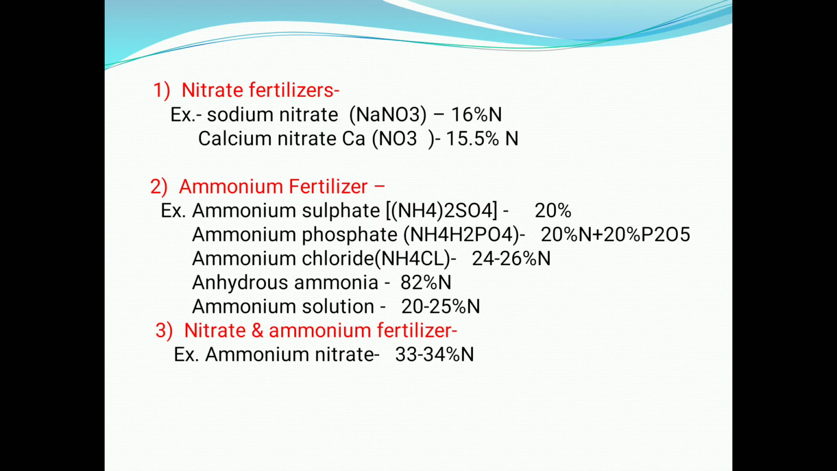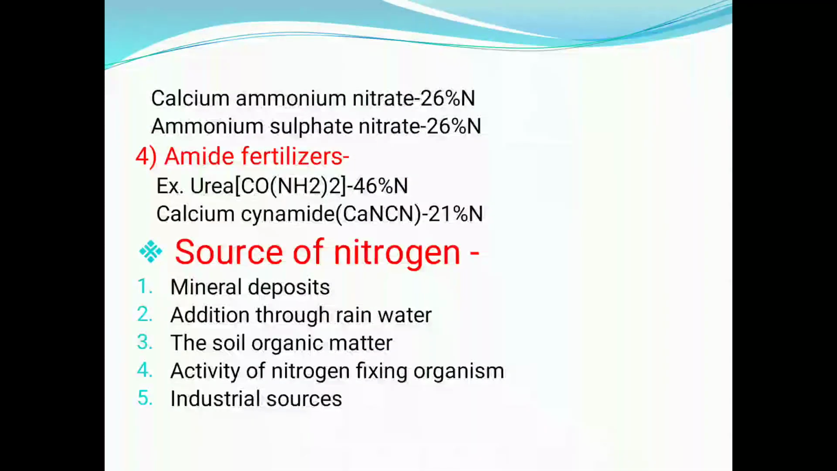Then nitrate and ammonium fertilizer, for example ammonium nitrate, containing 33 to 34% nitrogen. And the last one is amide fertilizer. Sometimes in the case of calcium ammonium nitrate, the question will be asked how much percentage of nitrogen is available. 26% nitrogen is available in both calcium ammonium nitrate and ammonium sulfate nitrate.